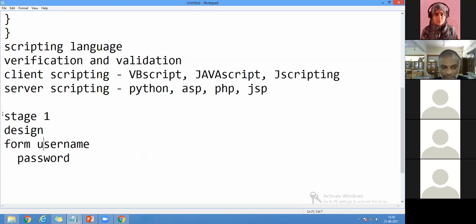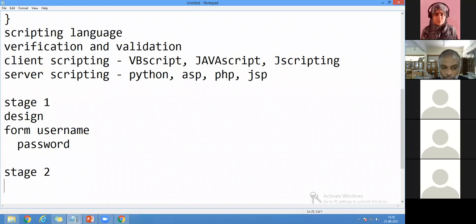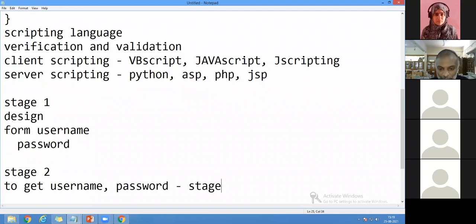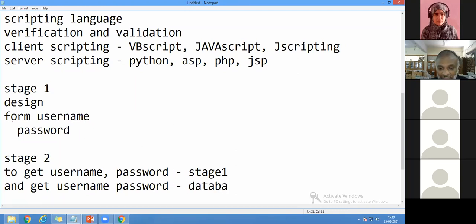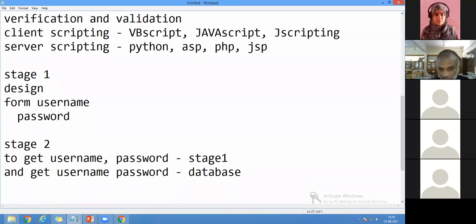This is stage one. And when I come to stage two, I'm going to write code to get the username and password from stage one. And I'm going to get the username and password from the database. Consider that this is from the database, and I'm going to check whether both are the same or not.